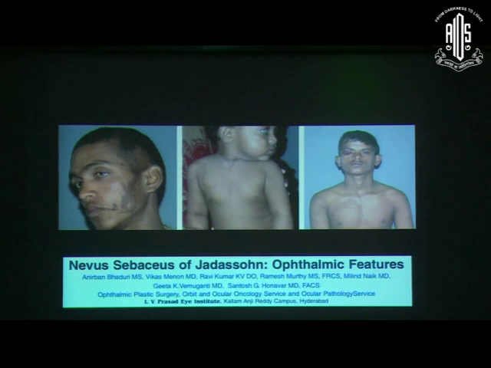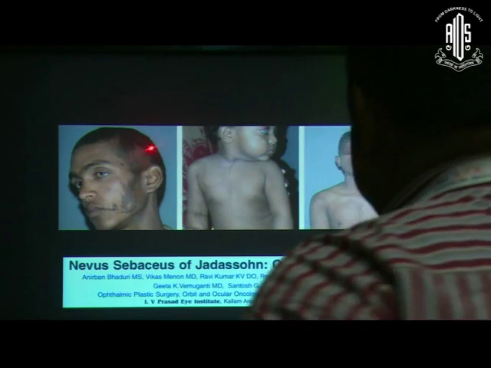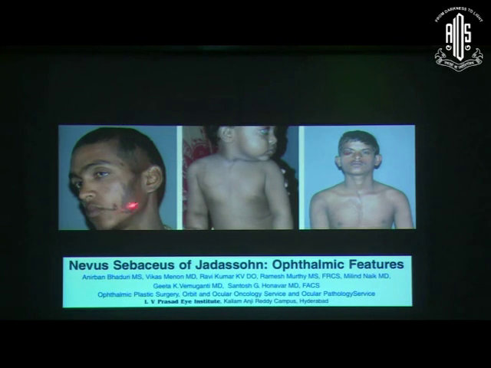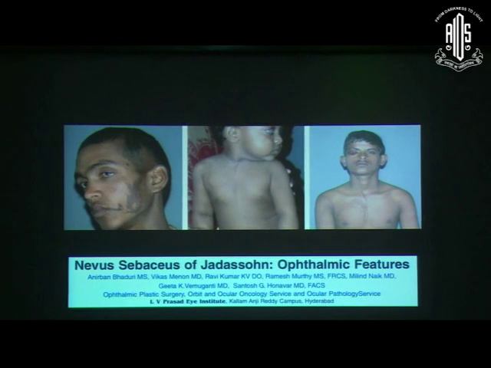Sometimes the complex choristomas may be associated with some systemic syndromes as well, as in this case of nevus sebaceous of Jadassohn. If you see something like this, then you need to be a little careful and you need to monitor this patient, because these patients may have systemic features like mental retardation, seizures, and also an increased propensity to have basal cell and squamous cell carcinomas. What these patients present with is, in the eye, they may present with a complex choristoma, and you see this patch of loss of hair, a localized patch of alopecia, along with a large pigmented plaque-like nevus on the skin, maybe on the face, maybe on the trunk or chest, anywhere you can see. But you need to monitor these patients for any further complication.